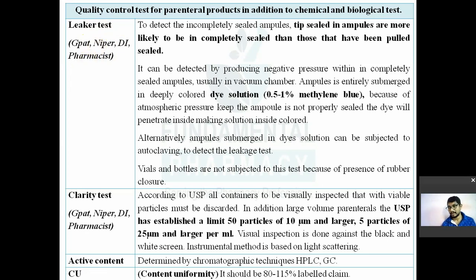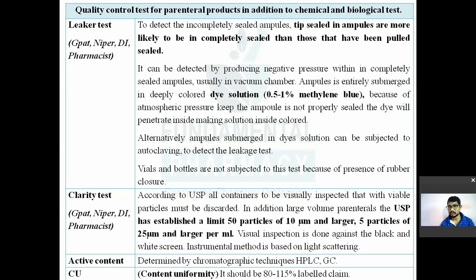You have to check whether the ampoules being manufactured are completely sealed, that is, detect the incompletely sealed ampoules. Tip sealed ampoules are more likely to be incompletely sealed, meaning not closed properly.